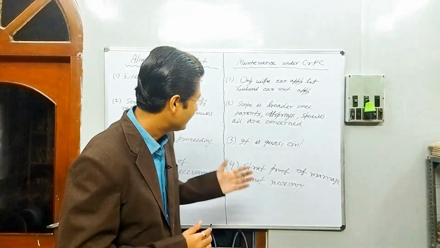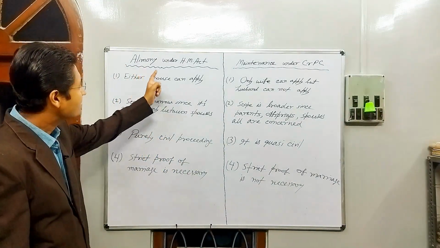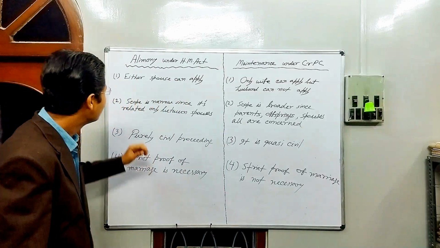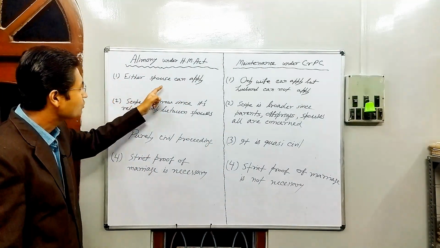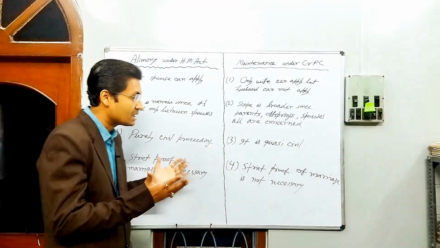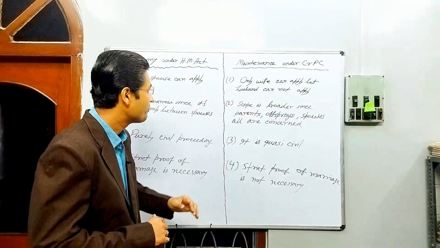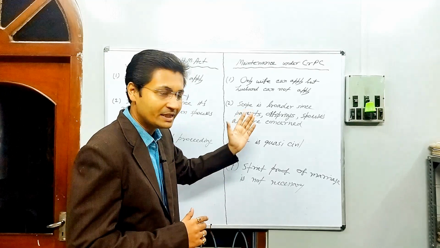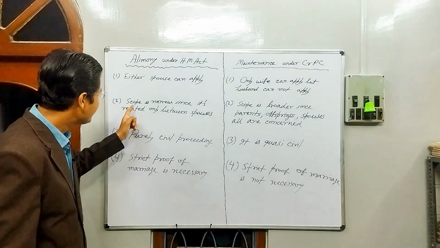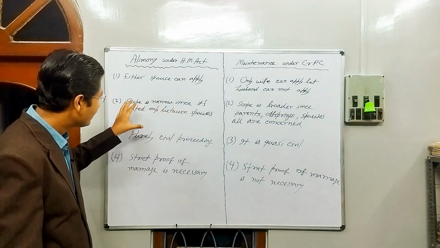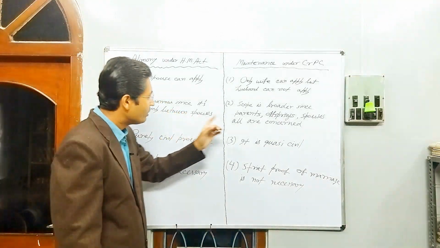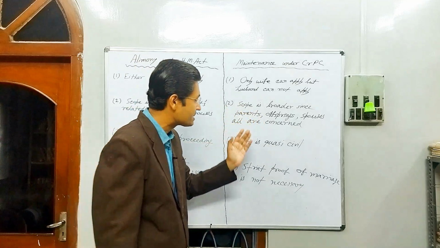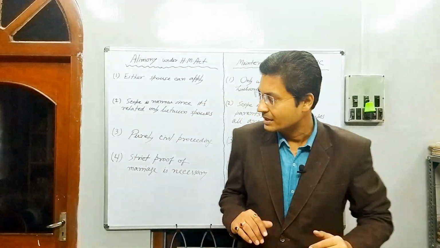So let us have a look at alimony under the Hindu Marriage Act and maintenance under CrPC. First, either spouse can apply, that means both husband and wife may apply. But here only the wife can apply, the husband cannot apply; it is limited. Second, scope is narrow since it relates only to the spouses, whereas scope is broader in maintenance since parents, offspring, that means the children, and spouses are all concerned.